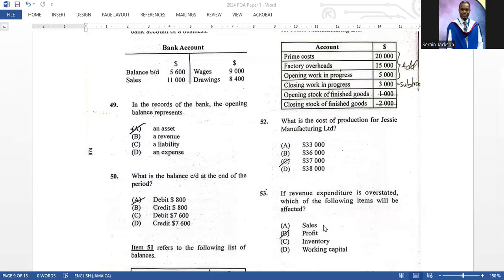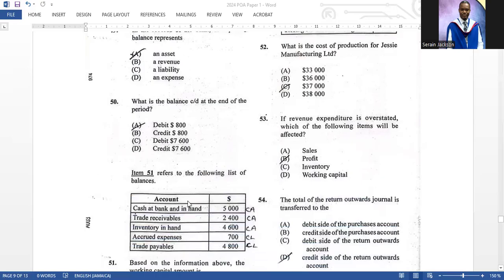How come you have a debit? If you balance the account, you realize that the debit side adds up to 16,600 and the credit side adds up to 17,400. Obviously, the debit side is less than the credit side, so the balance carried down is going to be on the debit side, and it's a debit of $800. So make sure you do that. Don't jump up and go